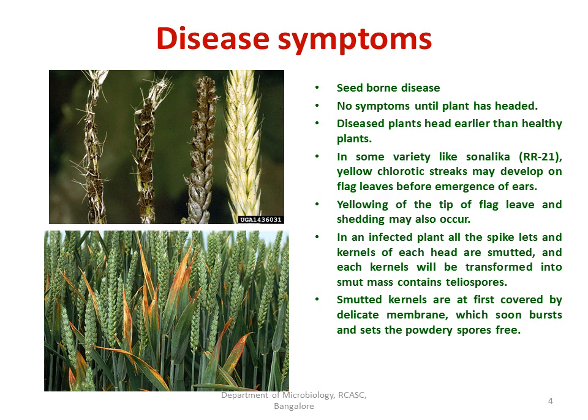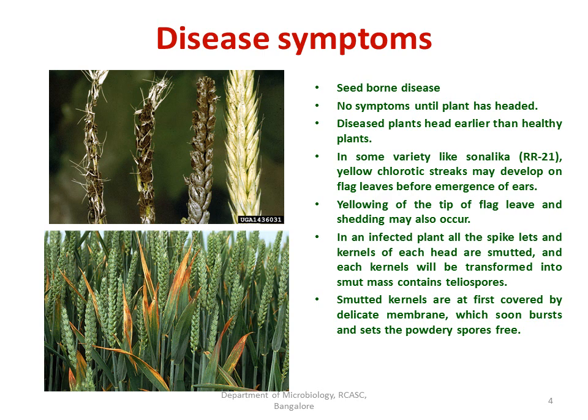So in this particular disease, you could see the formation of yellow chlorotic streaks on the flag leaves. Also the tip of the flag leaves becomes yellow, and these flag leaves may also shed, that is they can droop or fall down after the process of chlorosis. They get dried and they can just shed. So that is another symptom.